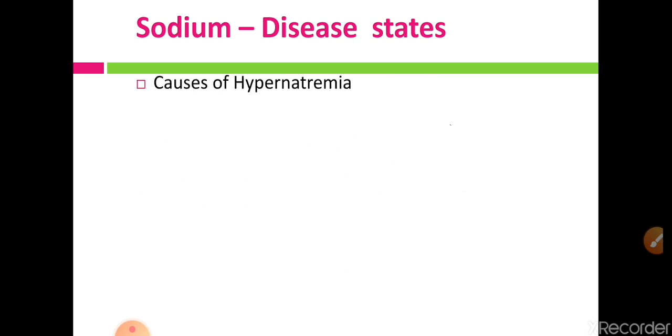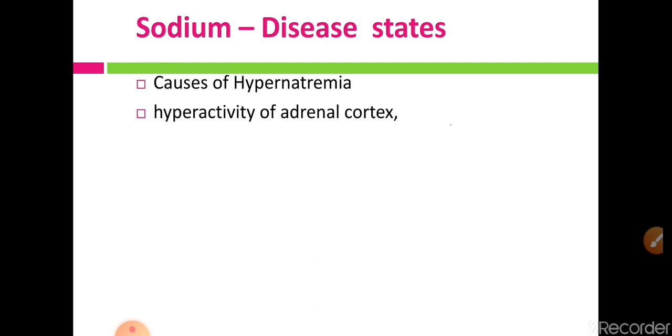Now, causes of hypernatremia. Hyperactivity of the adrenal cortex, because aldosterone is one of the important hormones secreted by the adrenal cortex and plays an important role in sodium ion concentration. That means reabsorption of sodium ion in the kidney is mainly caused by the aldosterone hormone, and when this hormone